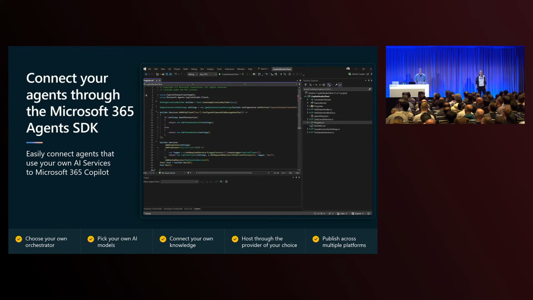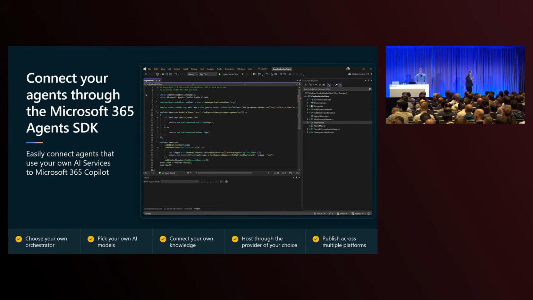So you heard from Vid, Gary, Salem, and Mike just now, all about what you can do in Copilot Studio. And I want to make that distinction very, very clear, because in the next 10 minutes or so, we're going to flip that on its head a little bit and actually look at things from the perspective of starting with the Microsoft 365 Agents SDK and making use of agents built in Copilot Studio.